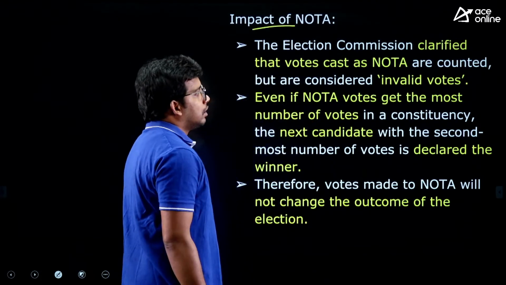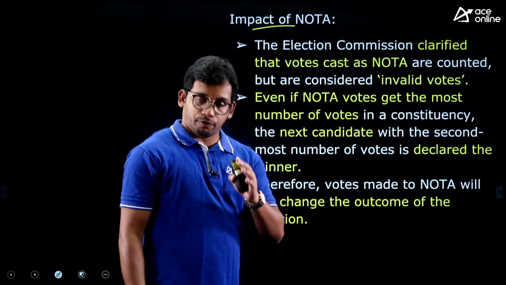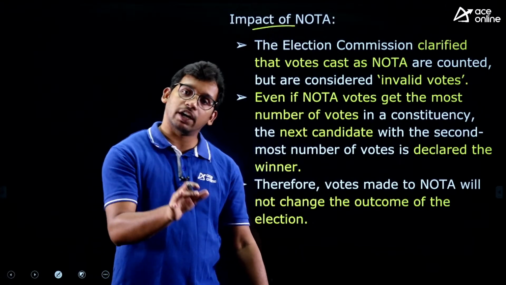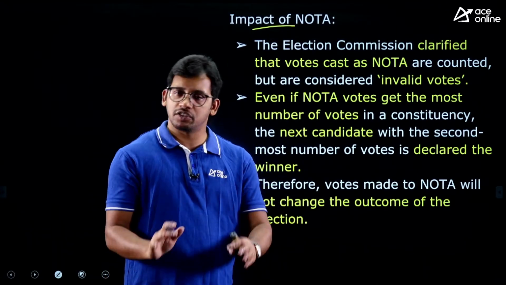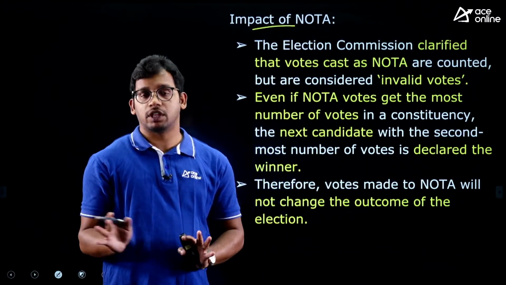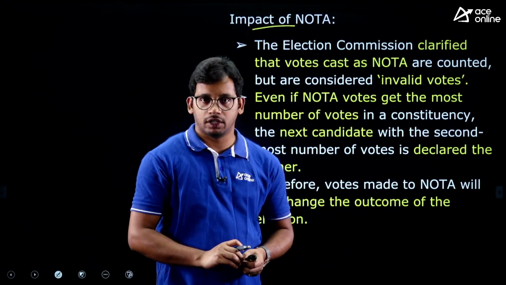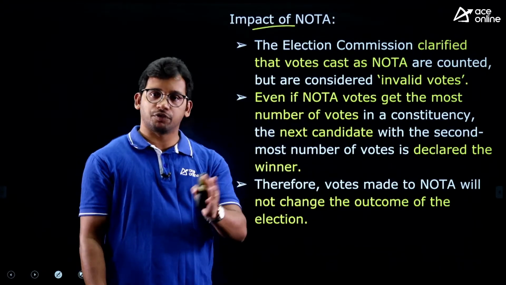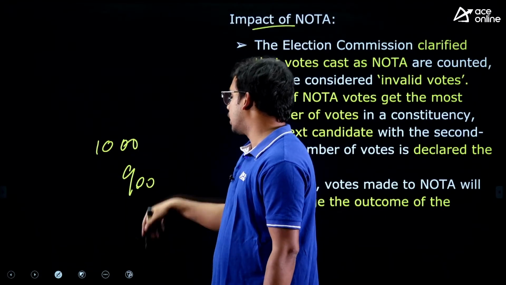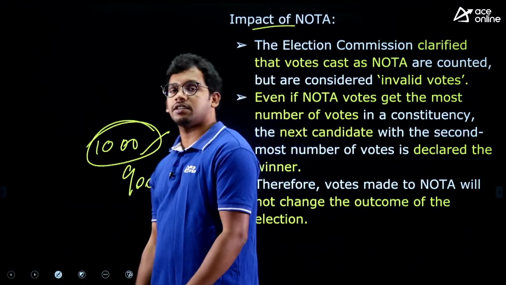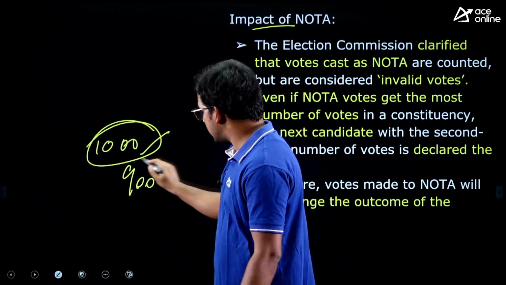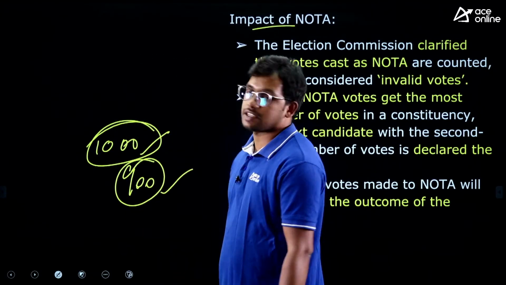Impact: the votes cast for Nota are considered invalid votes. That means they are not counted in giving the final verdict. It is just that you don't want to vote, so they are treated as invalid votes. They are not counted in calculating the majority, right? So even if Nota has won, for example, Nota has got 1000 votes in that election and the next person has got 900, Nota cannot be declared as the winner, and elections need not be conducted again. The next person after Nota can be recognized as the winner, right?